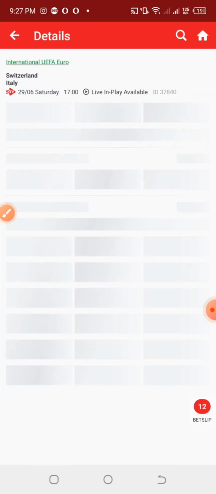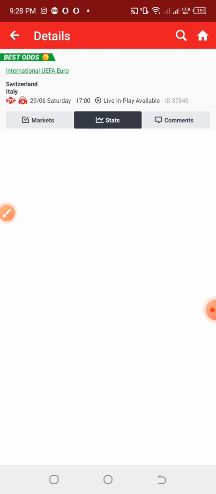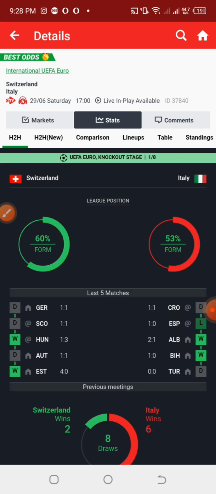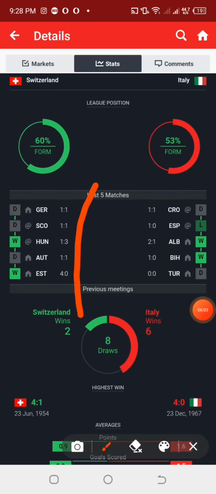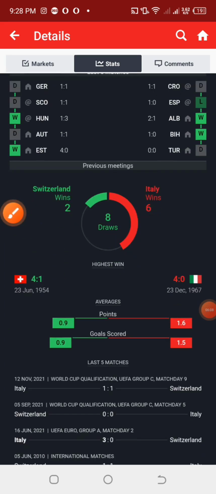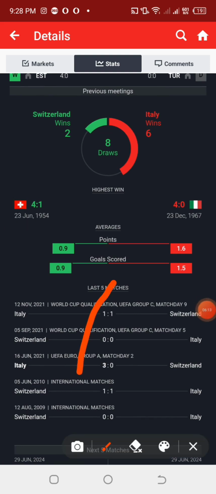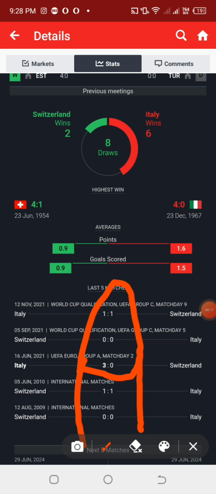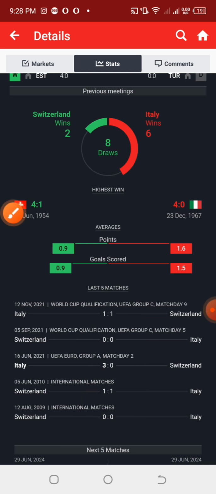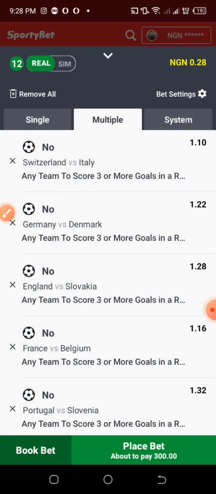So now let's start with Switzerland and Italy. By checking their head to head, we can see that the common thing that occurs in Switzerland games happens to be straight draw. And checking the away team games, we can see that the margin of their goals is not always that much. So checking the last previous games against each other, we see that straight draw is a very common thing, except in a match whereby Italy won by 3 goals to nothing. Actually, I like this particular start because it's partially okay.